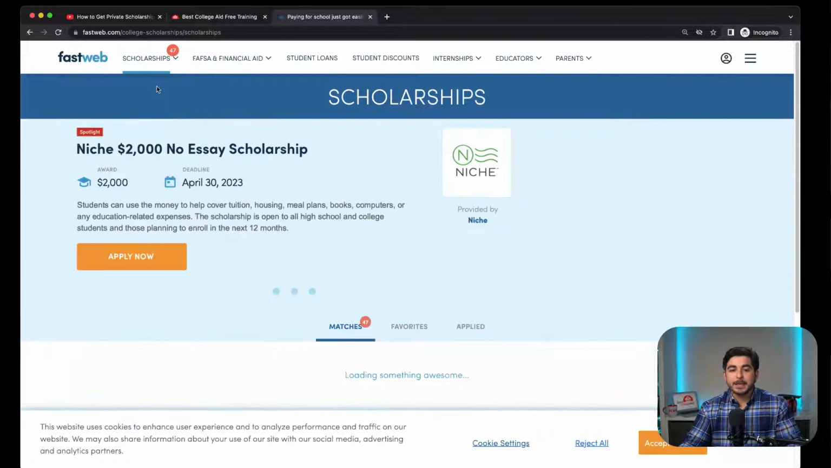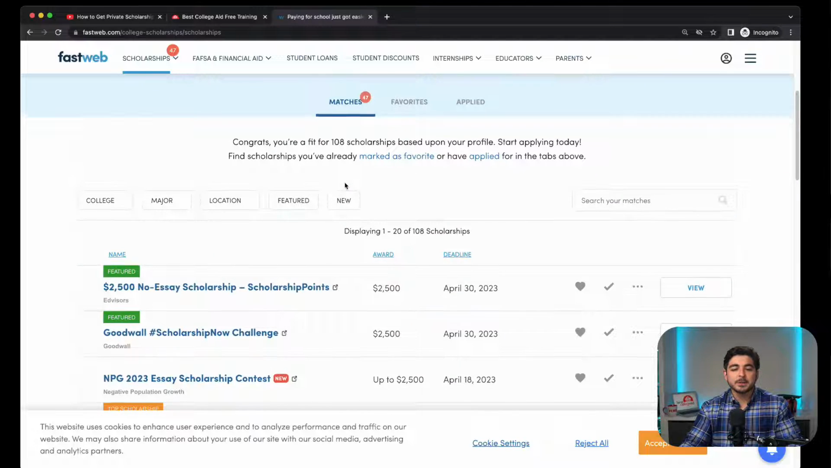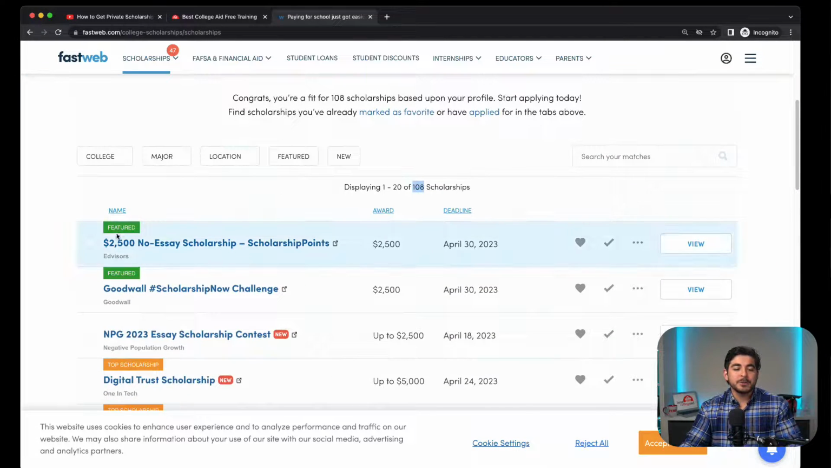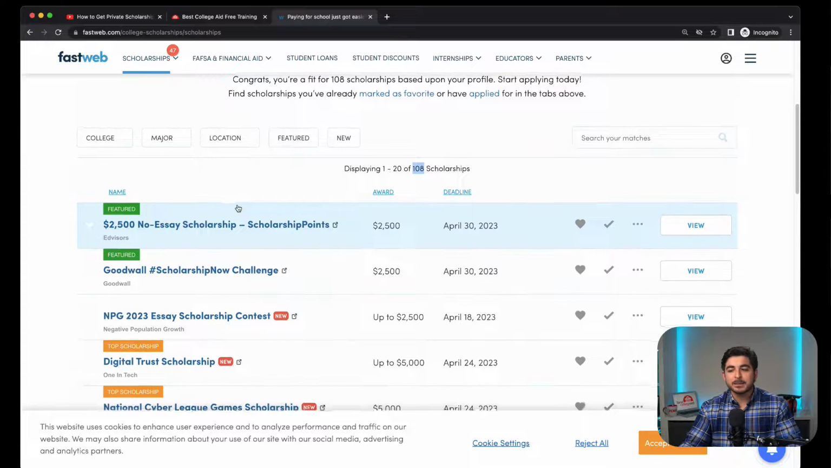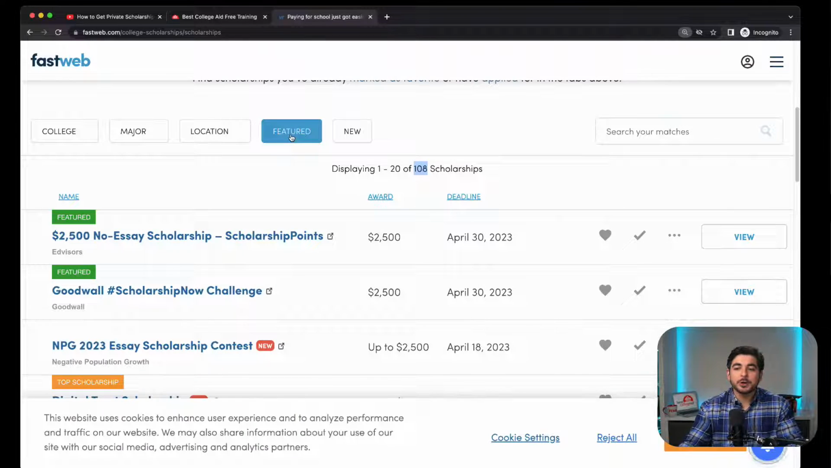And here you're going to see, again, it's going to be overwhelming. It's going to be overwhelming because it's going to display 108 scholarships, and a lot of them are going to be featured or they're going to be advertised. That means that different companies paid to promote these scholarships on these websites. So a lot of them are not going to be specific.